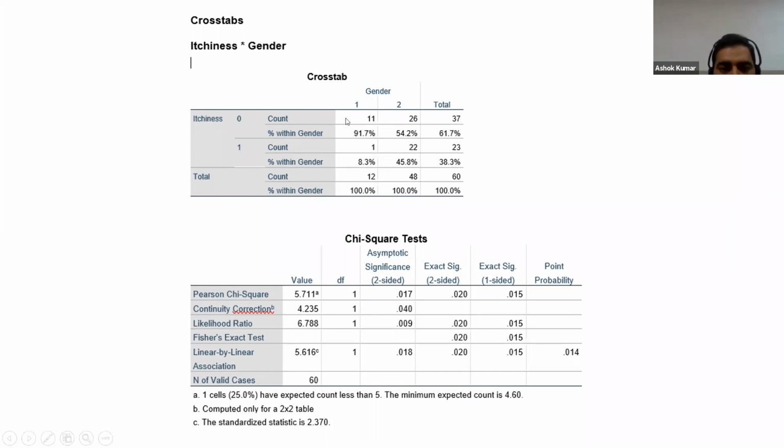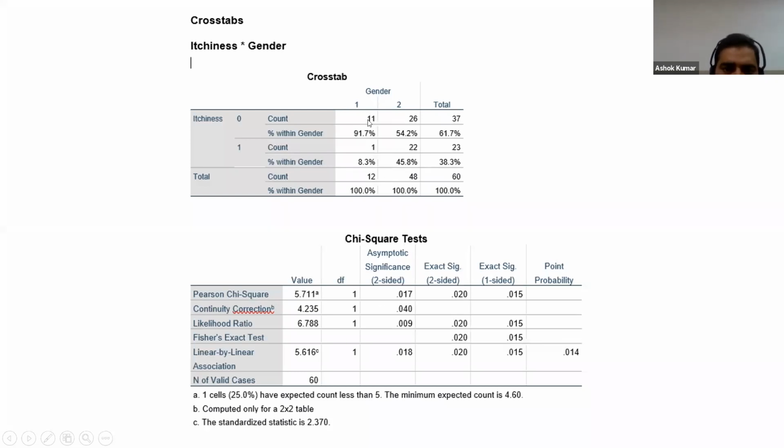So how many rows here? Here 2 rows, one for no itching and one for yes itching. And how many columns? You can see for gender there are 2 columns. So 2 minus 1 multiplied by 2 minus 1, that is 1 multiplied by 1, that is 1. So the degree of freedom we get here is 1. So if you see here in A, below this table, if there are 0 cells, then you have to use this Pearson chi-square p-value, asymptotic significance two-sided 0.017. It's significant.